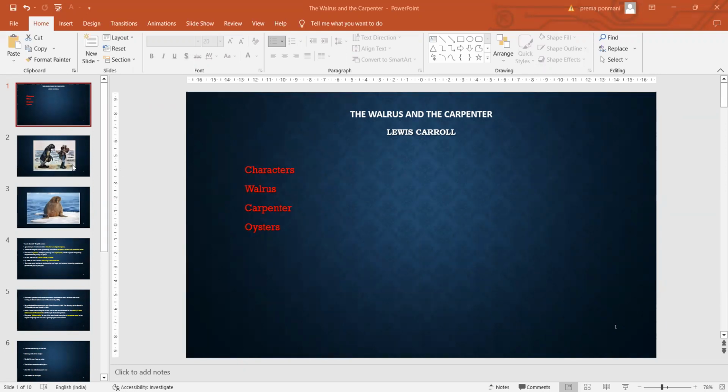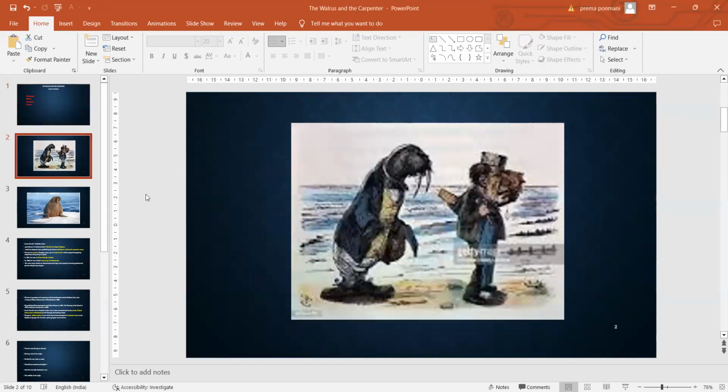So by seeing this picture, we can understand the Walrus and the Carpenter. They were walking on the seashore. They are walking and talking along the seashore. And what is the relation between these two characters? That is a question that arises in the reader's mind. Especially this sea animal we can see in the Arctic and Antarctic Ocean, and the carpenter.